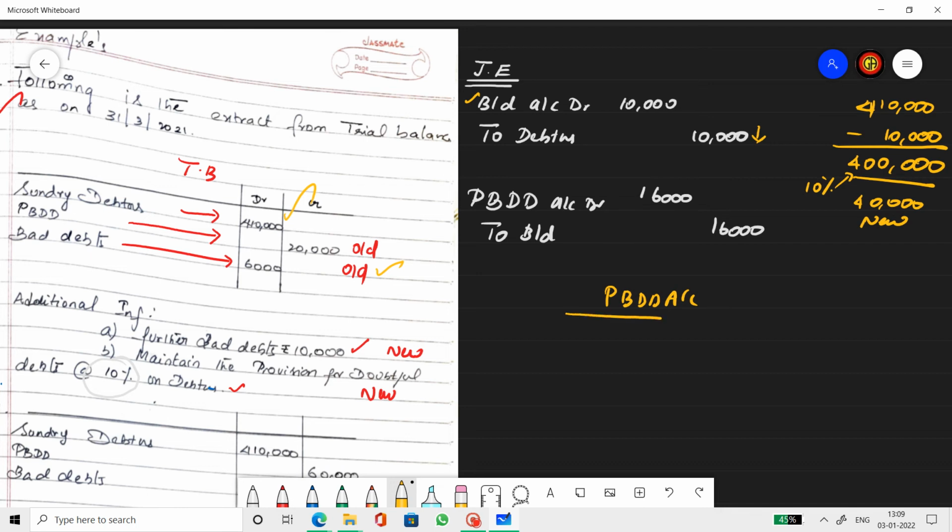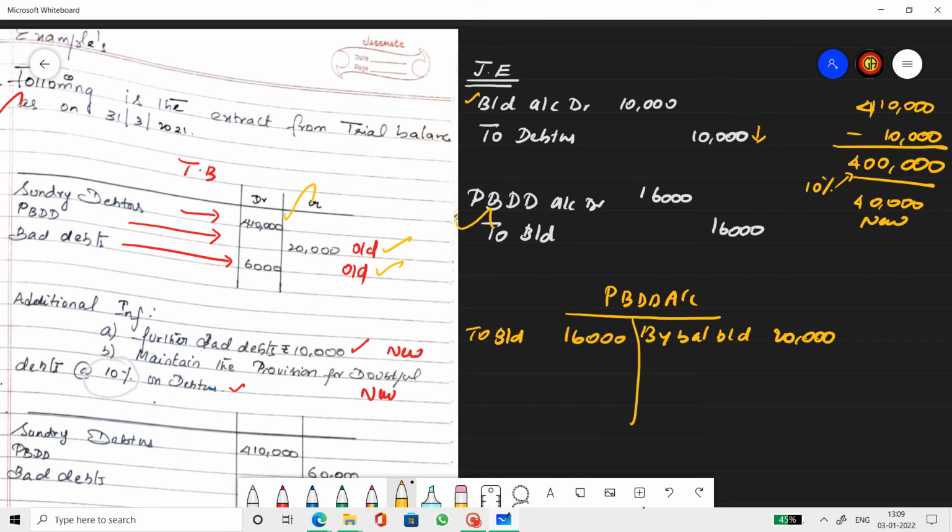Also in the rough column, not in the fair. Provision for bad and doubtful debts being a liability, the opening balance is 20,000, by balance brought down 20,000. Then we transfer the provision to bad debts in this entry, so to bad debts 16,000.